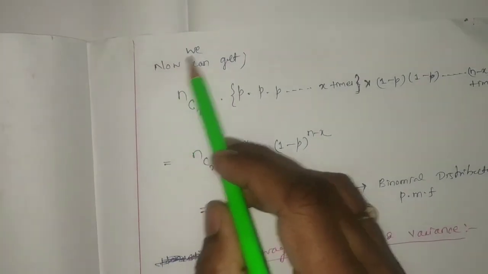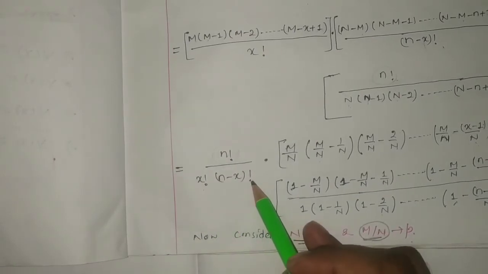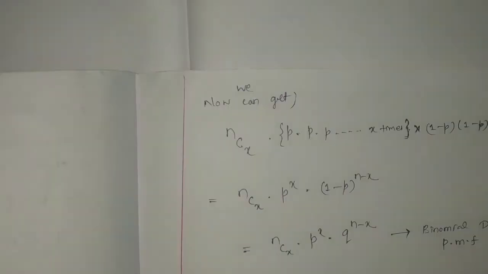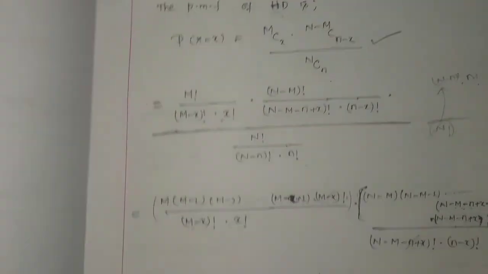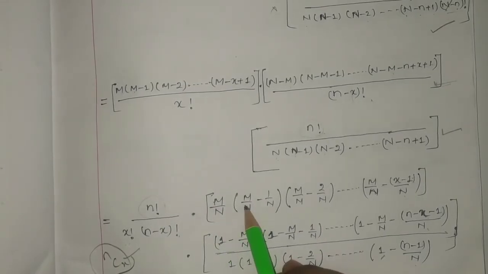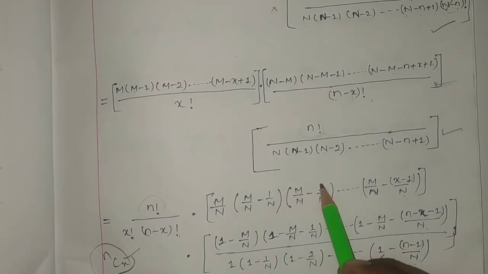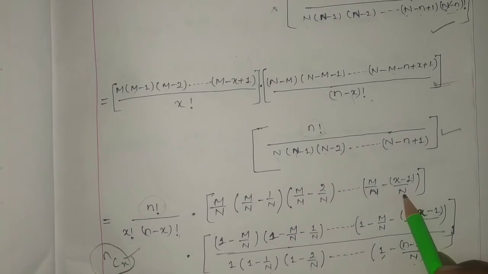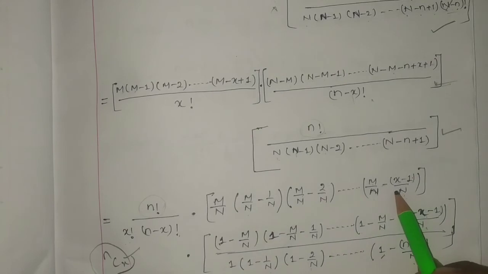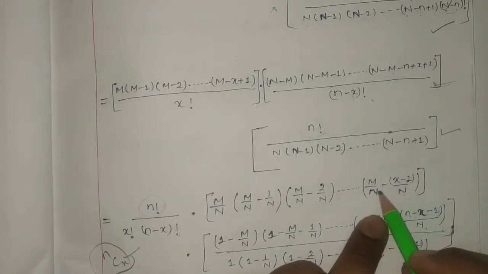So we got that this value, n factorial by x factorial into n minus x factorial, can be written as nCx. Okay, so here nCx, and here you can see this is important. This will be p, then p into p, and this value is 0 if n tends to infinity. This 2 by n is 0, x minus 1 by n will be 0, and we get p into p into p, up to how many p can we get. If this is the x minus 1 term, before that it will be the x term.